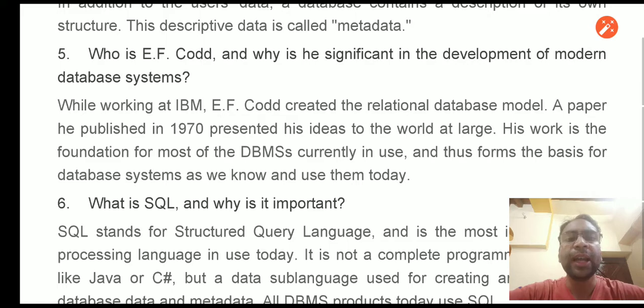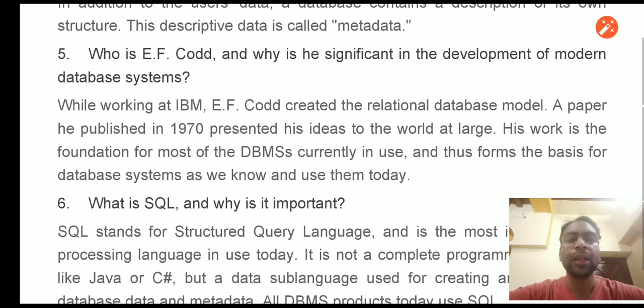So while working at IBM, E. F. Codd created the relational database model. He published a paper in 1970, presented the idea to the world at large, and his work is the foundation of most of the DBMSs currently, and those form the basis of the database systems as we know and use them today. So we can say he was the developer of the relational database model.